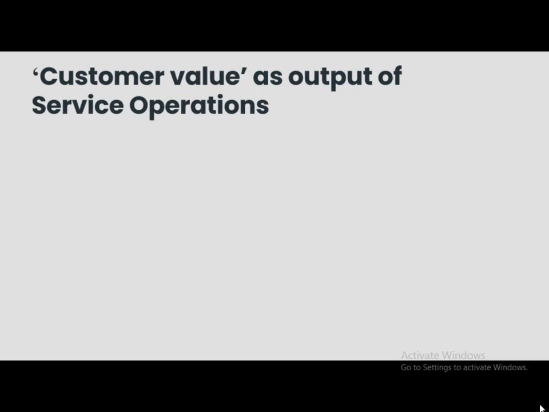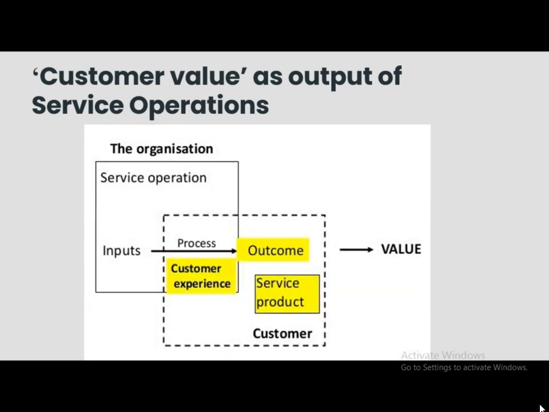Now we will see customer value as output of any service operation. So in any organization with service operations, there can be various inputs, and these inputs through various processes are transformed into outcomes. This outcome is nothing but your service product.